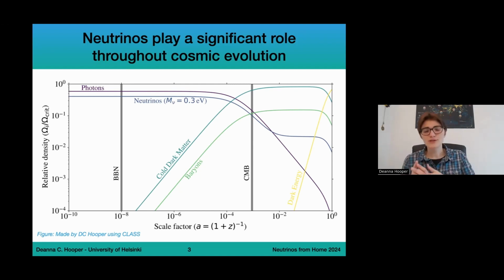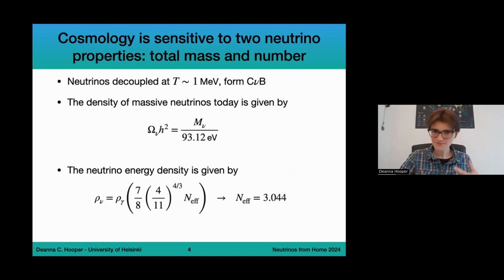And then, of course, later on in the universe, dark energy becomes a dominant component, but neutrinos do not disappear completely. Today, neutrinos account for about 0.5% of the matter content of the observable universe. So they really are a key component, both in the early universe and the late stages and today.